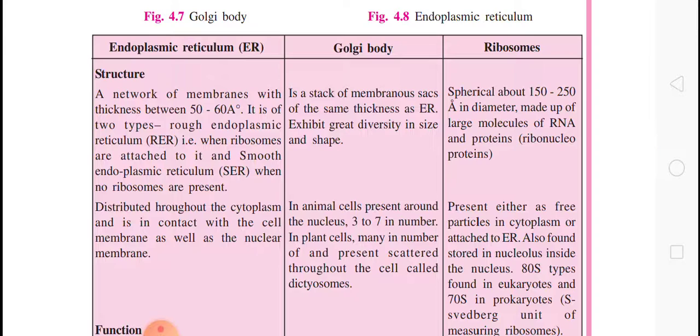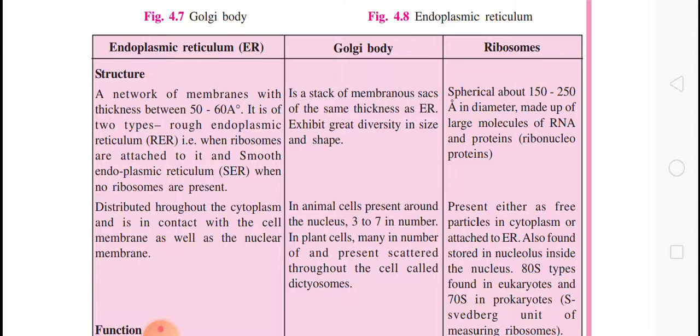And now we are going to discuss ribosomes. Do you know what ribosomes are? Just comment about ribosomes. Ribosomes means protein factories of the cell. Another name for ribosomes is protein factory of the cells.